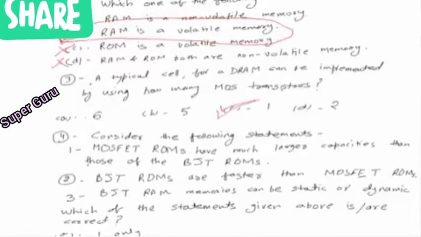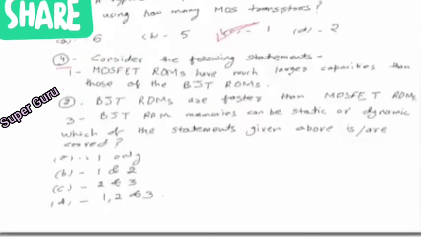And finally, we see the fourth question. This question has some statements. Consider the following statements. First, MOSFET ROMs have much larger capacities than those of the BJT ROMs. Second, BJT ROMs are faster than MOSFET ROMs. Third, BJT RAM memories can be static or dynamic. Now the main question is, which of the statements given above is or are correct? Options are 1 only, 1 and 2, 2 and 3, 1, 2 and 3.